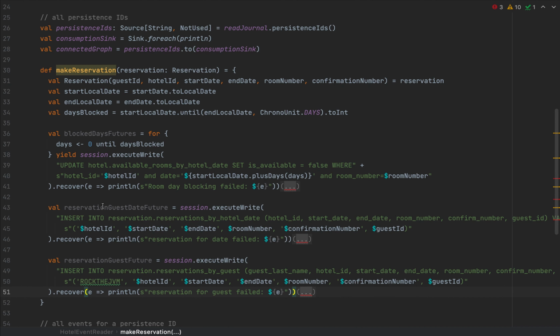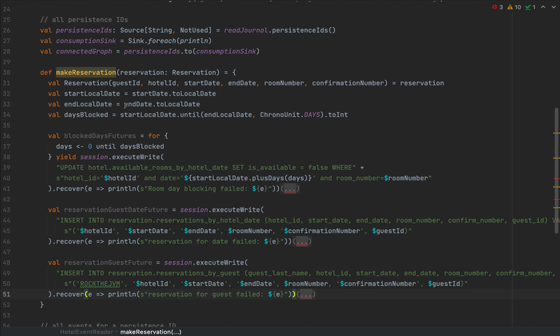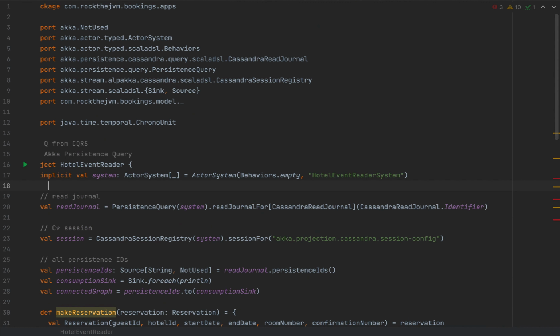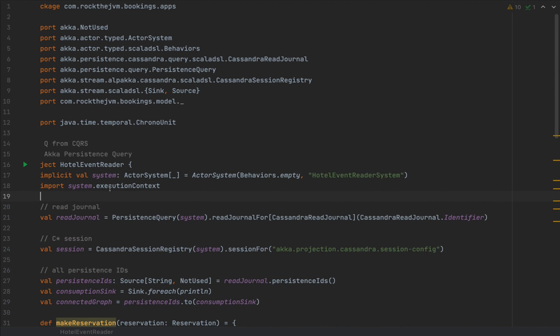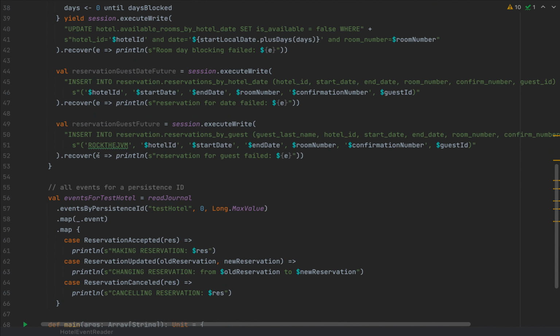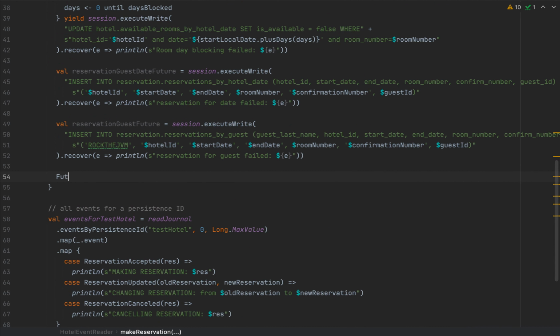Now, in order to be able to run these recover callbacks, we will need some kind of execution context, which will be provided by the actor system. So I'm going to have to import system.execution context so that we can run all these callbacks. So now we have a sequence of futures, which I'm going to run with future.sequence.